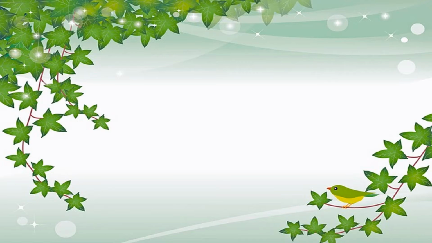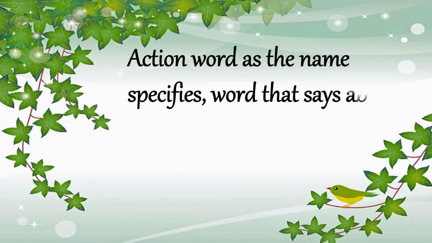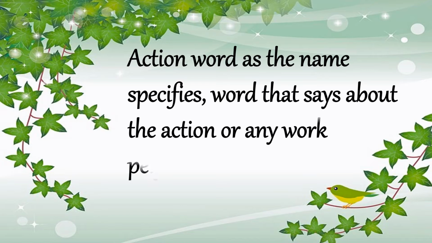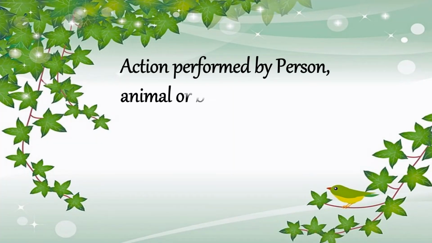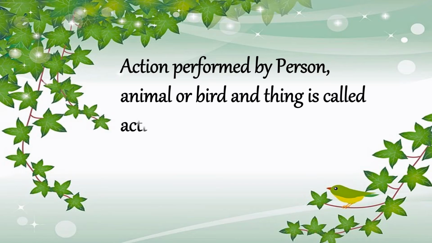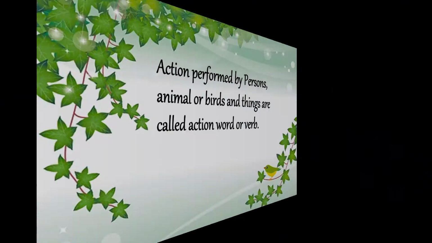Today's topic is about action words. What is an action word? An action word, as the name specifies, is a word that says about the action or any work performed. Action performed by whom? Action performed by persons, animals, birds and things is called an action word or verb. Action word is also called a verb or doing word.